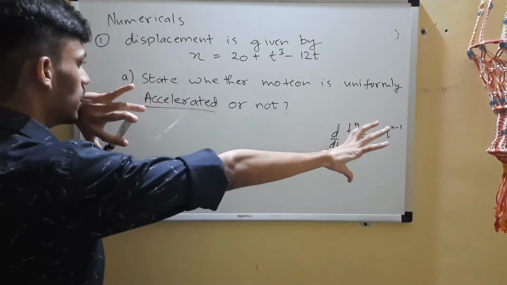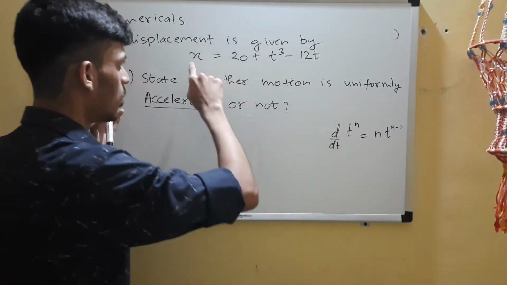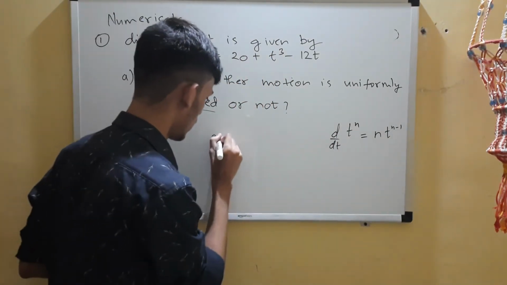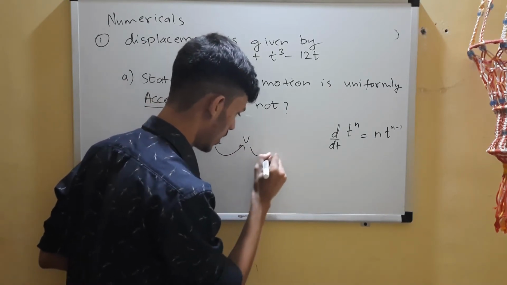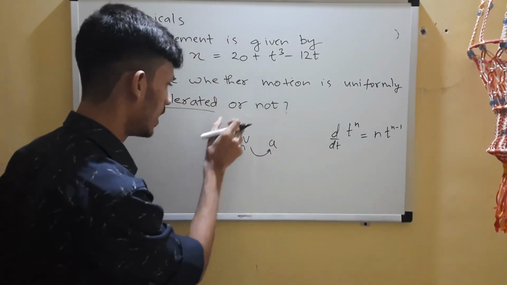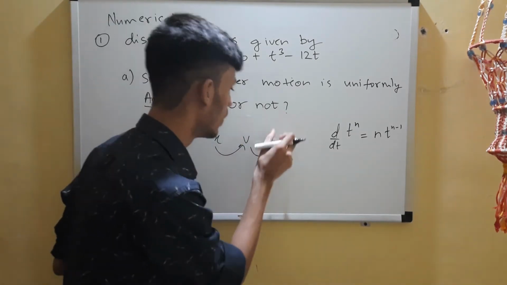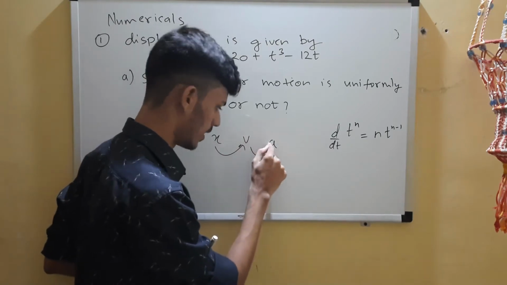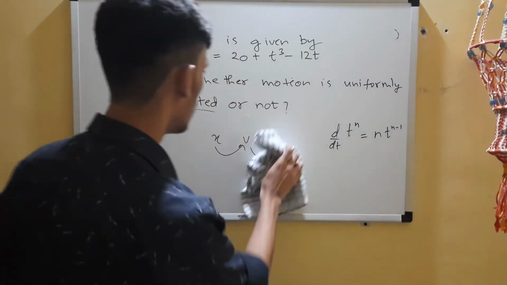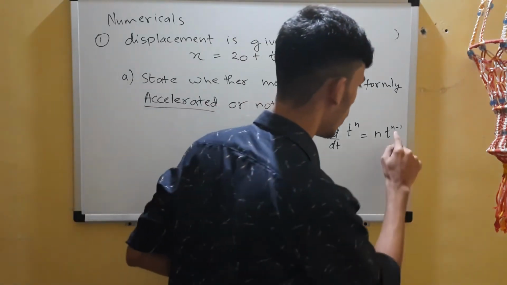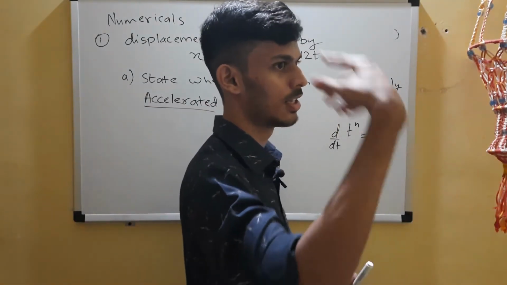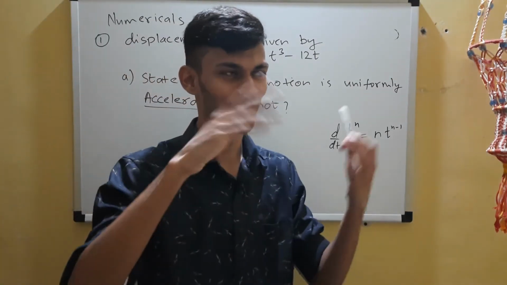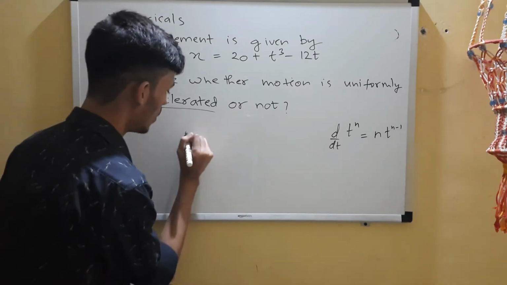See, the highest power is 3 and I'm going to differentiate this twice. From displacement I'll go to velocity and then I'll go to acceleration. So dx by dt gives me v, dv by dt will give me acceleration. How many times did I differentiate? Twice. Differentiating twice will reduce the power by n minus 1 for the first time, n minus 1 again for the second time, so 2. So that t term will remain, right? I am building that idea, so okay, I'll do it for you.